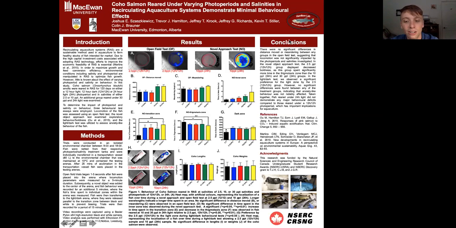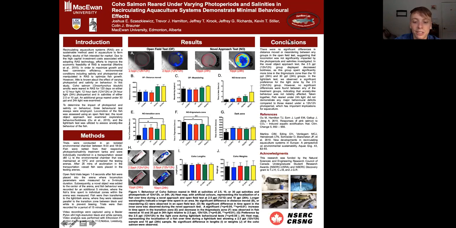Moving on to the light-dark test in figure G, we observed that the 2.5 ppt 12-hour group had a preference for the light zone. This would normally indicate decreased anxiety-like behavior. However, there are no significant differences in time spent in the dark zone between any of the groups, suggesting that anxiety-like behavior may have only been minimally affected. In figure 1H, it shows the track plots and heat maps for 2 of the groups in the light-dark test, so you can see what the arena looked like.